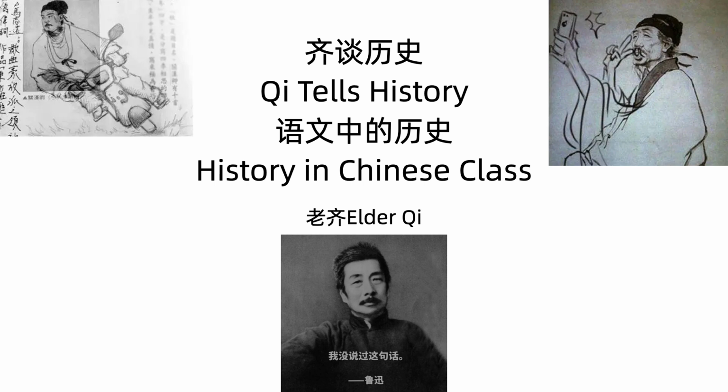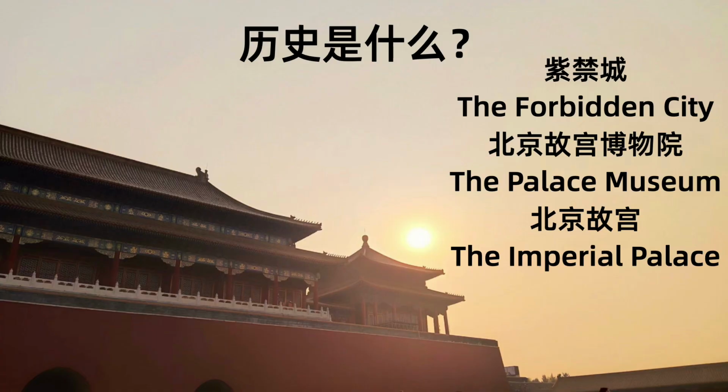Because I graduated from a history department, the most important thing is to deal with a problem, which is: what is history? So here is a picture. It's a historical building. In the past, we called it the Forbidden City, but now we call it the Imperial Palace. And because there is a big museum inside of it, we also call it the Palace Museum. A historical building actually is history.